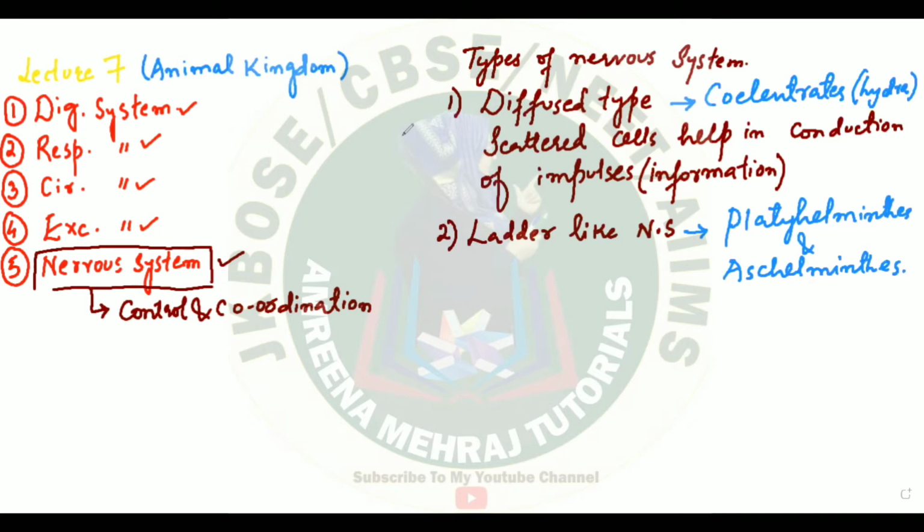Another type of nervous system, which is more complex, you will find in higher forms, like mollusks. In them you will see ganglia and proper nerves now. There will be an aggregation of neurons which will form the ganglia, and you will see these nerves in the body. Ganglia and nerves form the nervous system of your mollusks.